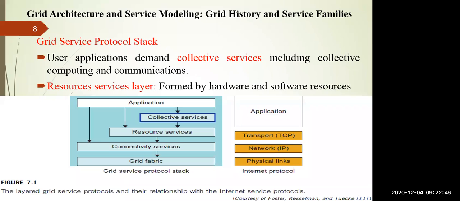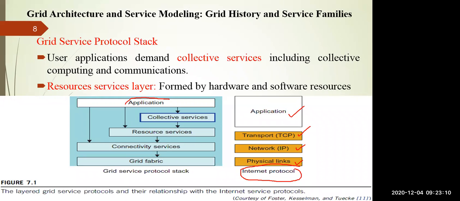So I am comparing the grid protocol stack with the internet protocol, in which you have physical layer, network layer, transport layer, and application layer. You can also say physical, data link, network, transport and application layer as well.